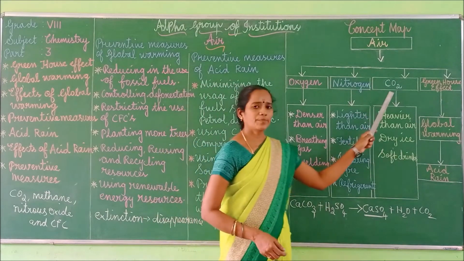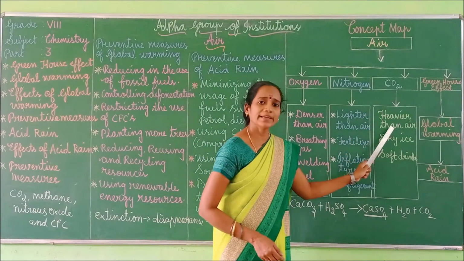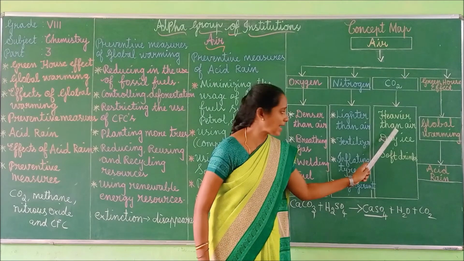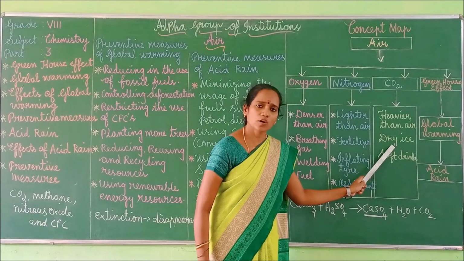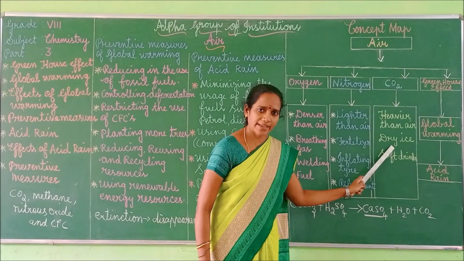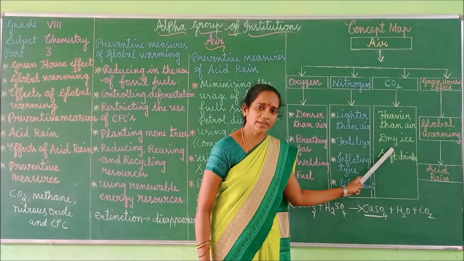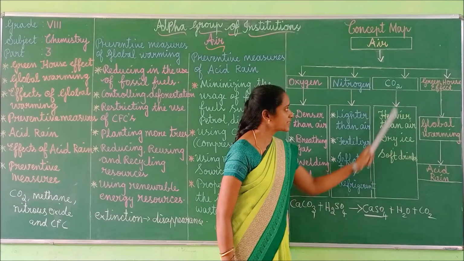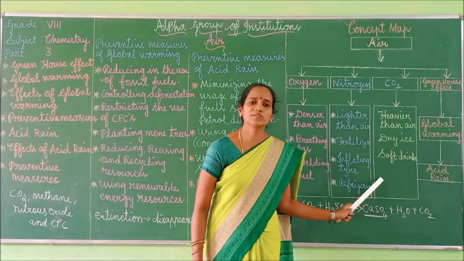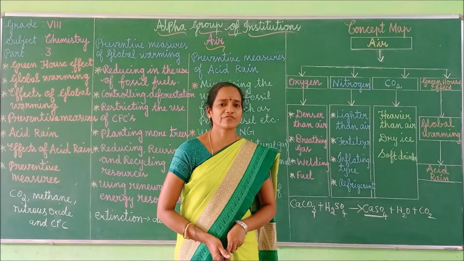Next one, carbon dioxide. Carbon dioxide is heavier than air, and solid carbon dioxide is called dry ice. Okay, so important one more question: what is called dry ice? Solid carbon dioxide is called dry ice, and carbon dioxide is mainly used in aerated drinks and in soft drinks.